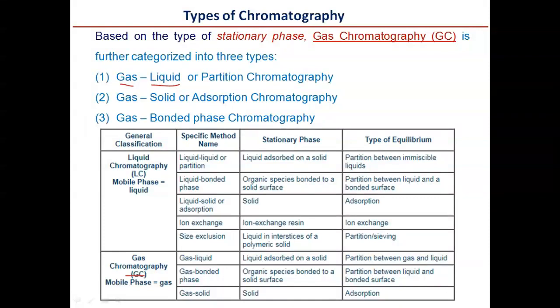So the equilibrium exists between these two phases. The adsorption exists between the solid surface and the liquid containing the mixture of constituents. Next, ion exchange, and similarly partition or sieving. Size exclusion chromatography involves sieving and partition.